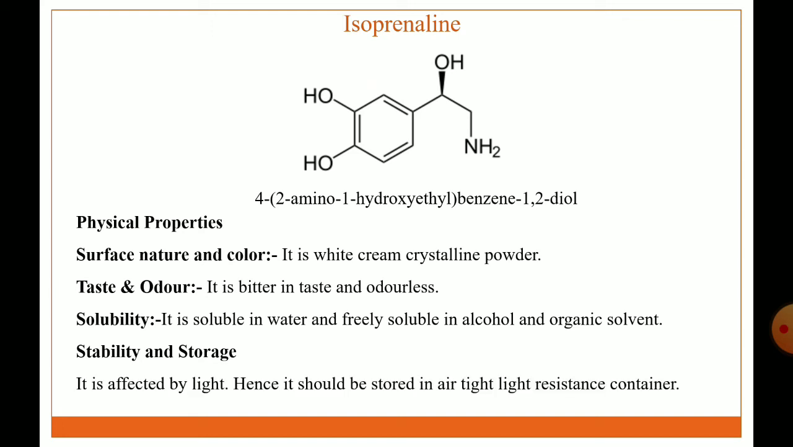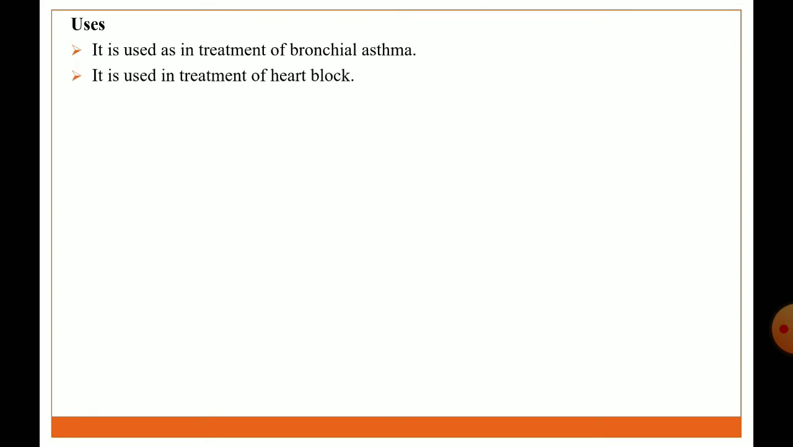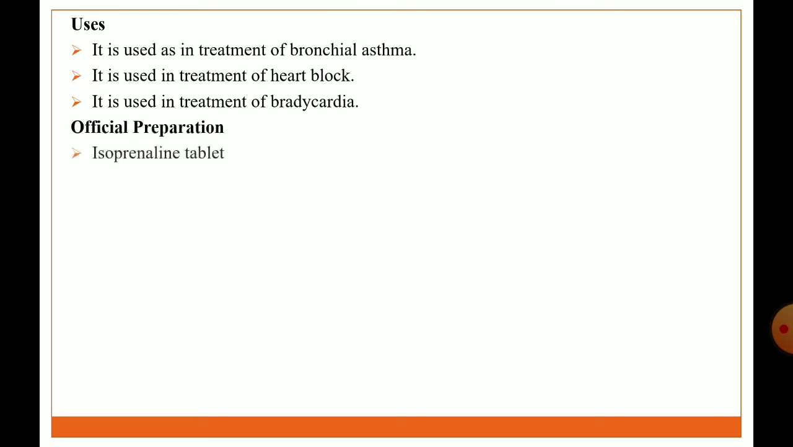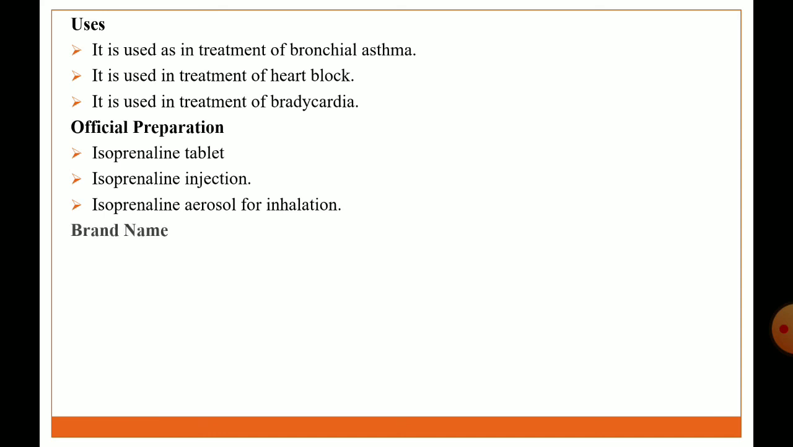Stability and storage condition: it is affected by light, hence it should be stored in an airtight light resistant container. Uses: it is used in treatment of bronchial asthma, heart block, and bradycardia. Official preparations: isoprenaline tablet, isoprenaline injection, isoprenaline aerosol for inhalation. Brand name: Astelline.